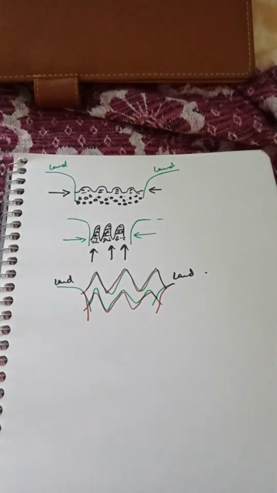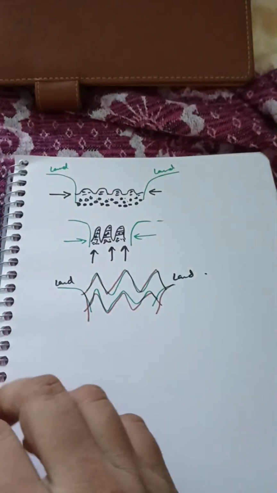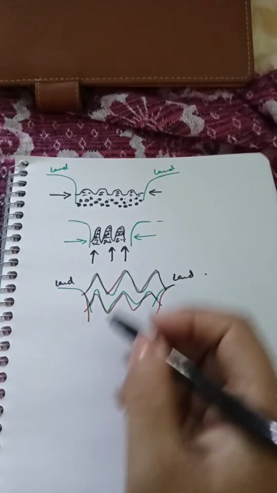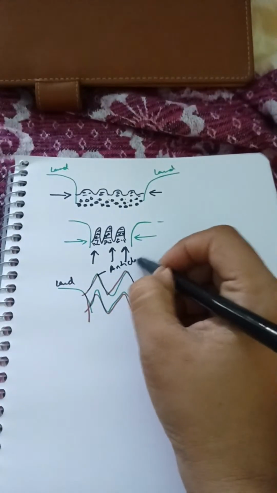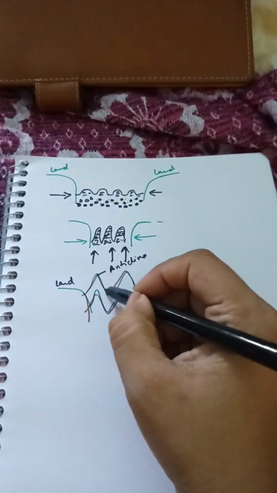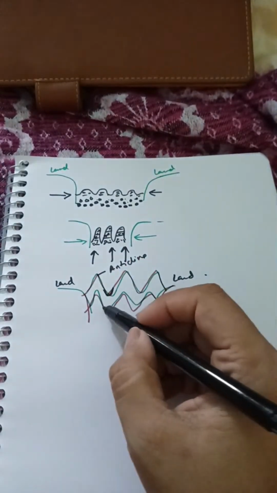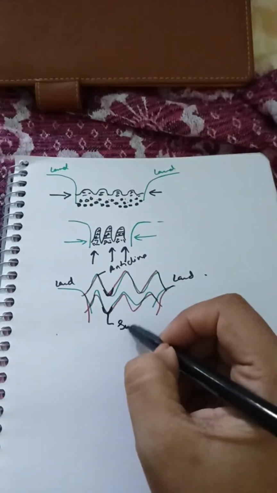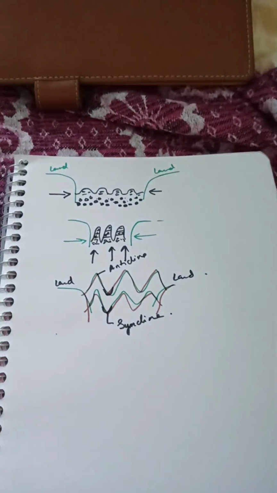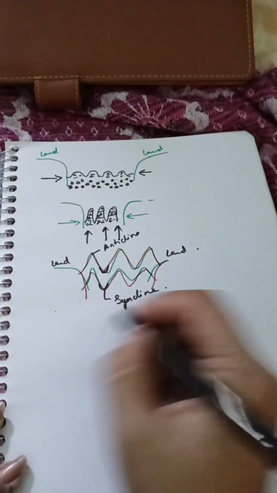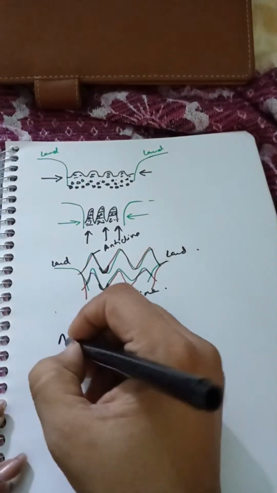Now there are two terms called anticline and syncline. So anticlines are the top peak, and synclines are those which are in the base of the structure. So what are anticlines?